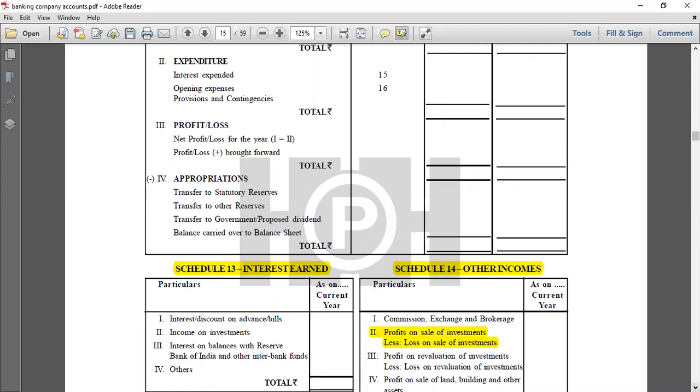If there is any other reserve, cash reserve, if there is some government dividend, some proposed dividend, if it has to be transferred to the government, if there are taxations, all right, all these things are to be considered in the appropriation account. And what will be done with these appropriations? They will basically be subtracted, because this is the money we are taking away from the profit. Okay. So once we have achieved the net profit or the net loss, these are the various reserves that we will take away from the net profit or the net loss. Okay. So we are going to deduct it. So this